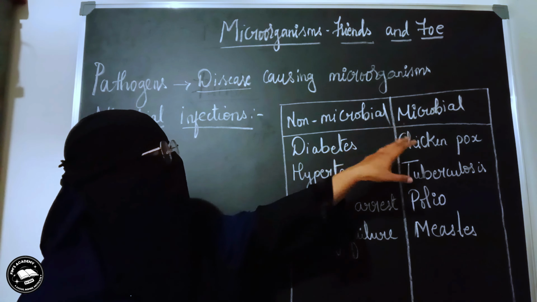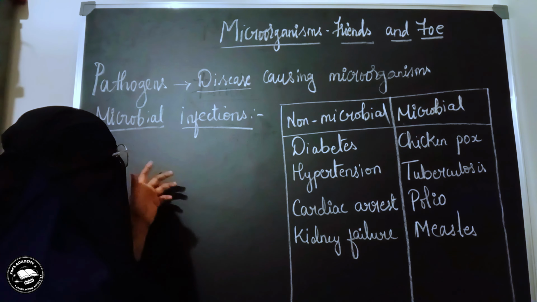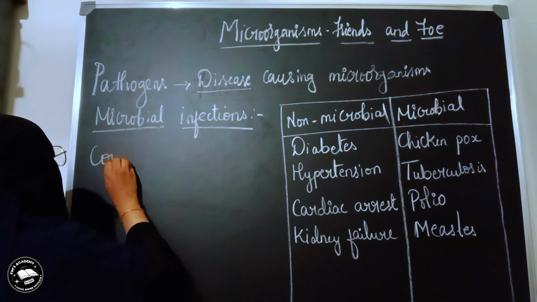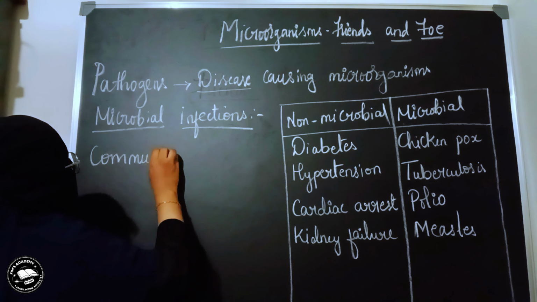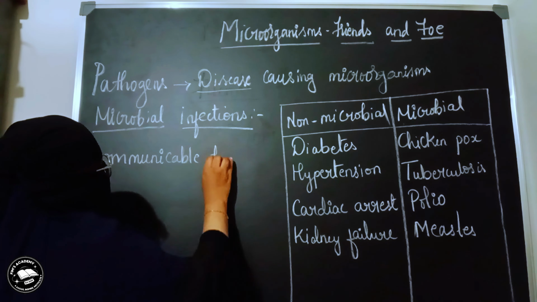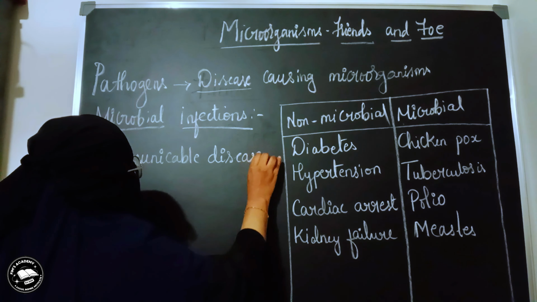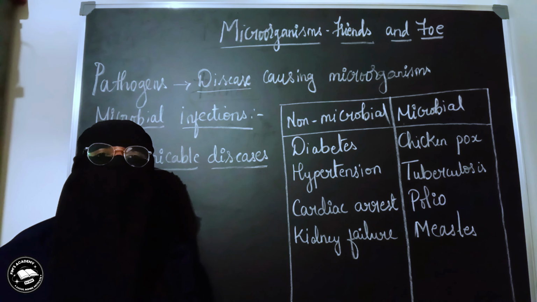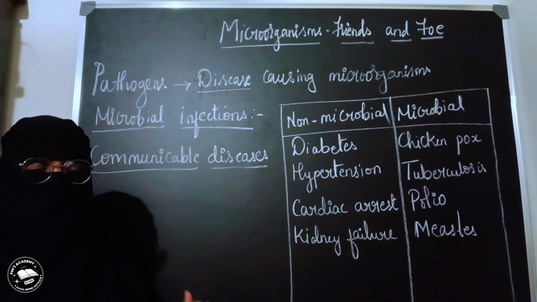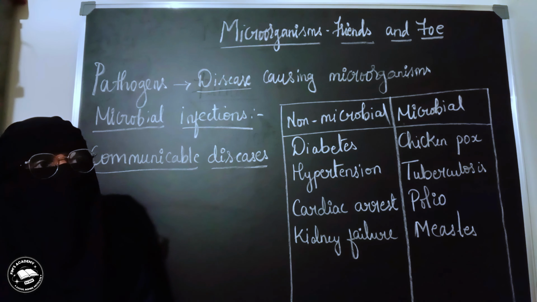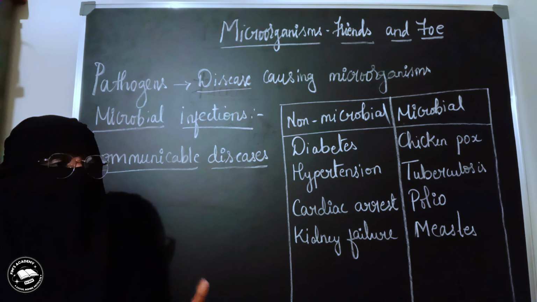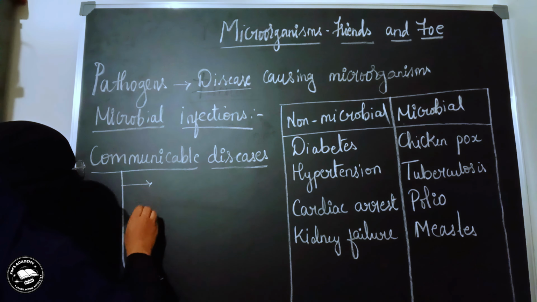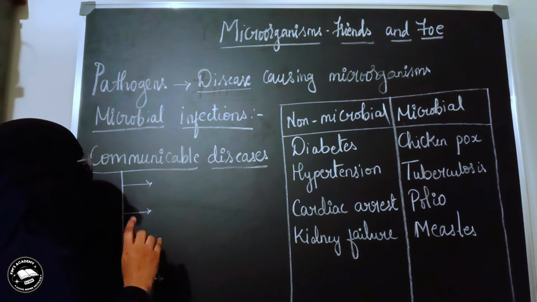That means most of the microbial infections which are caused are capable of spreading from an infected person to a healthy person, and that's the reason why these are called communicable diseases. Communicable diseases are basically those diseases which can spread from an infected person to a healthy person. So most of the microbial diseases are communicable diseases. Now there are various ways as to how these communicable diseases can spread from one person to another person.